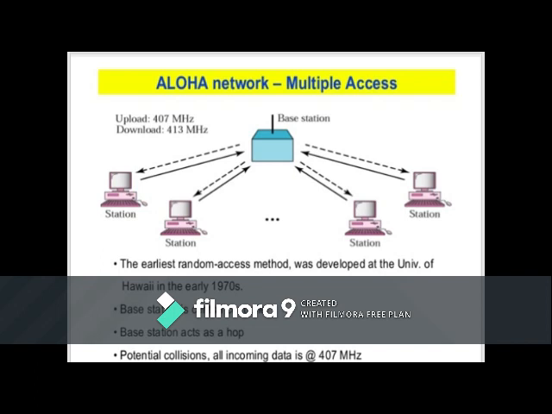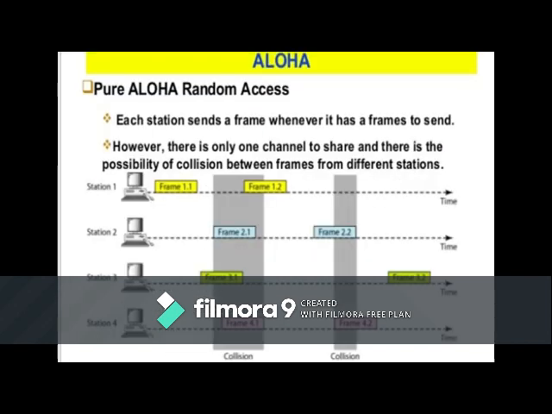Moving on to Aloha, which is the earliest random access method, developed at the University of Hawaii in the early 1970s. It was designed for a radio LAN, that is wireless LAN, but it can be used on any shared medium. So we can go with pure Aloha, where we can also expect the acknowledgement back from the receiver end. So in pure Aloha, what happens?